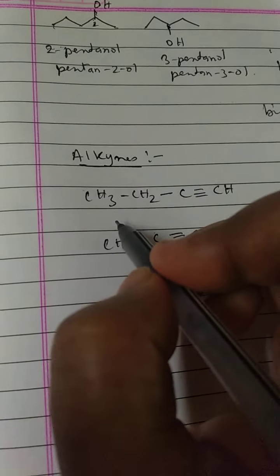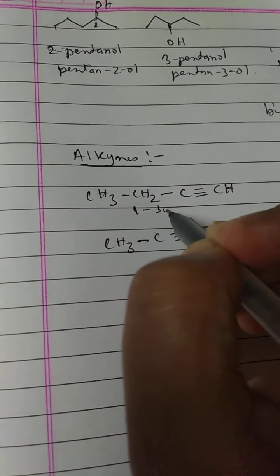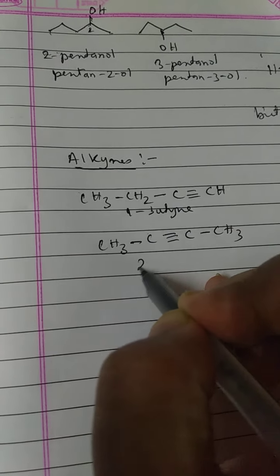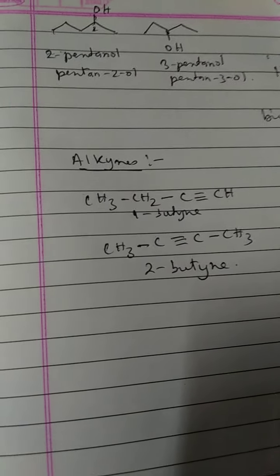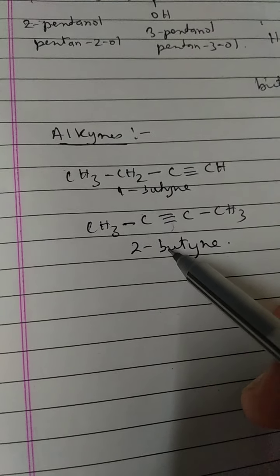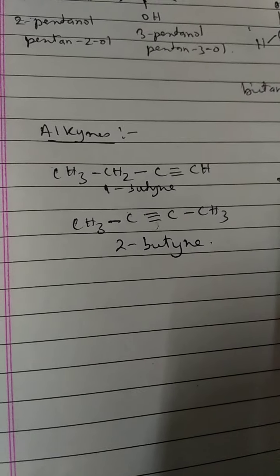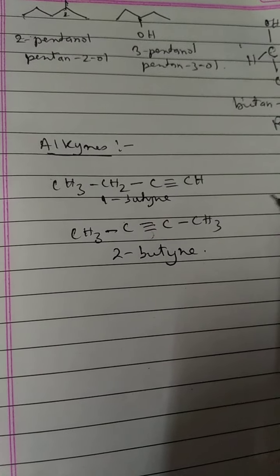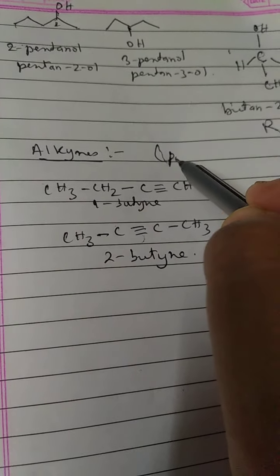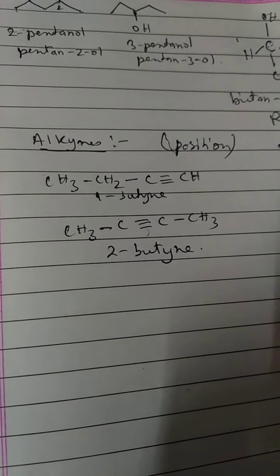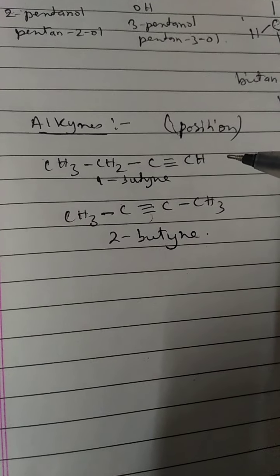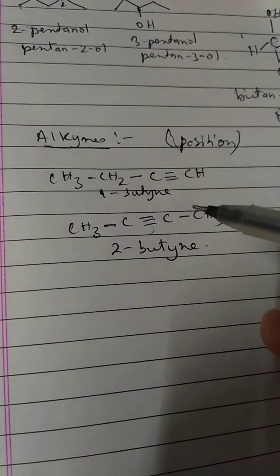So this is your 1-butyne and this is your 2-butyne. Okay, now you will be thinking why the numberings are unlike. Obviously, we will discuss them also. So here we mainly see the position isomerism. Okay, we can also see chain isomerism. There is no doubt in it.